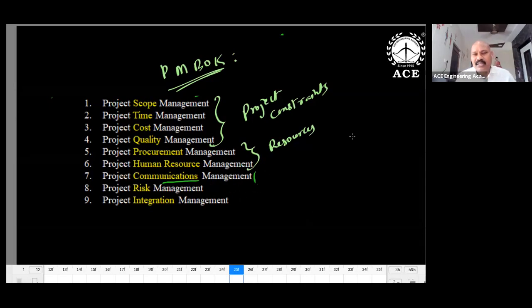In a project, which one is playing a crucial role in communication? Communications management. Then risk and integration. Communication management is for coordination. Risk and integration means that if you add all these things, it becomes integration. So risk is also becoming a constraint.